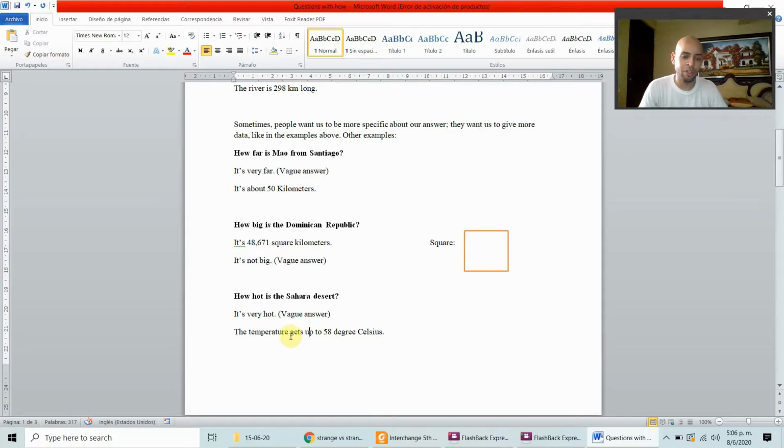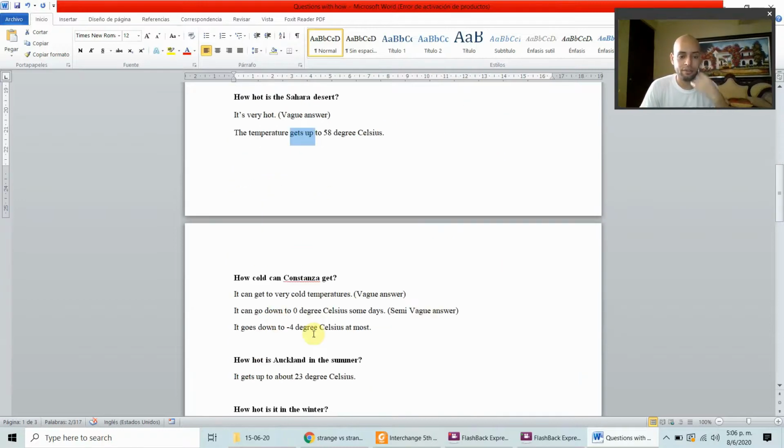So when you mention gets up, this phrase doesn't mean that it goes over 58. It means that that's the limit. As far as we know, the temperature does not get over that limit of 58 degrees.